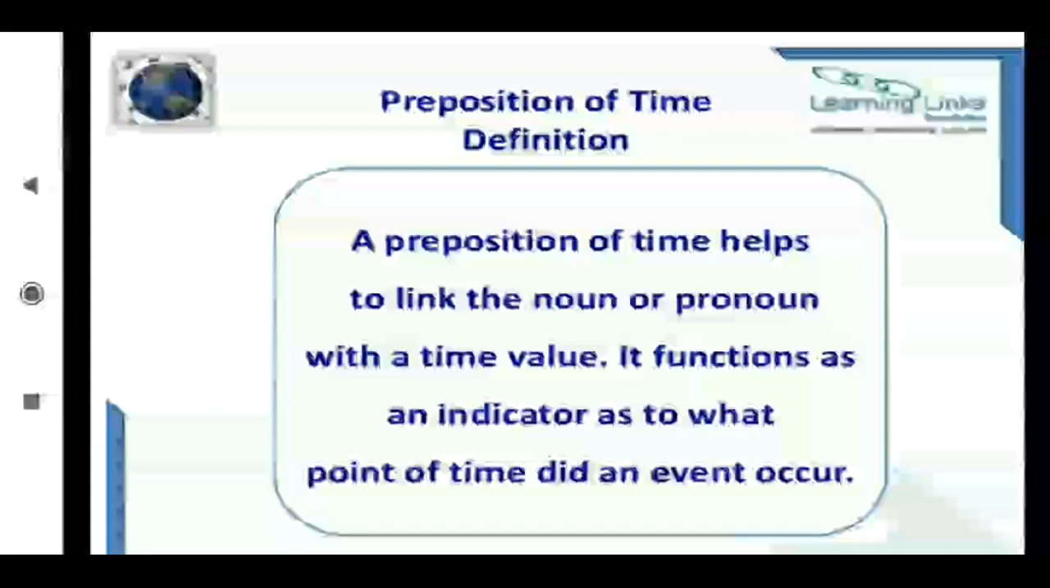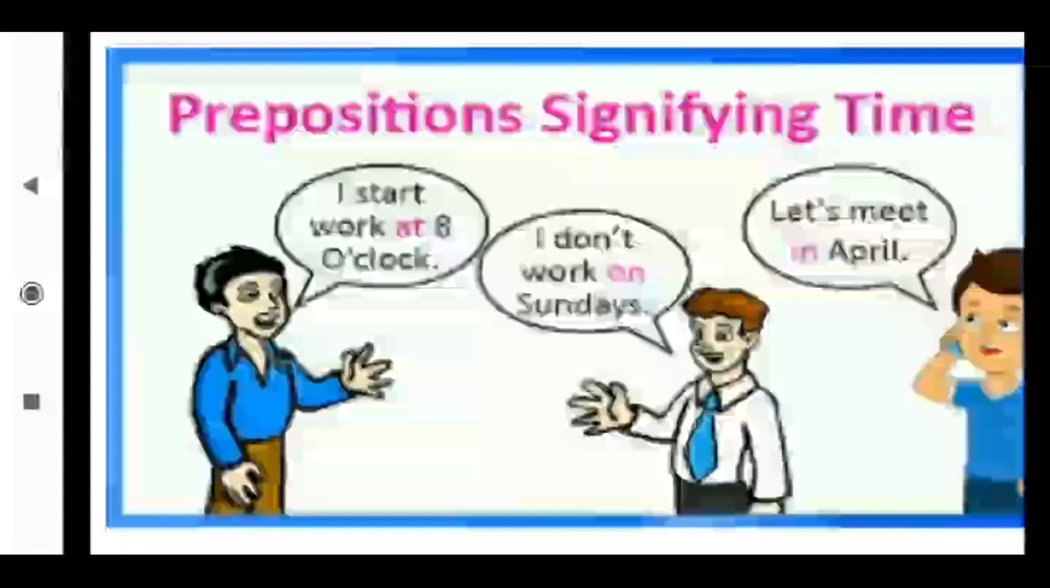And for showing the month we use in. Let's meet in April. In January, in March. Then for timing, at 9 o'clock, at 7 o'clock, at 10 o'clock. For days, on Sunday, on Monday, on Tuesday. And for months, in January, in February. Understood? These are the time-indicating prepositions: at, on, in.